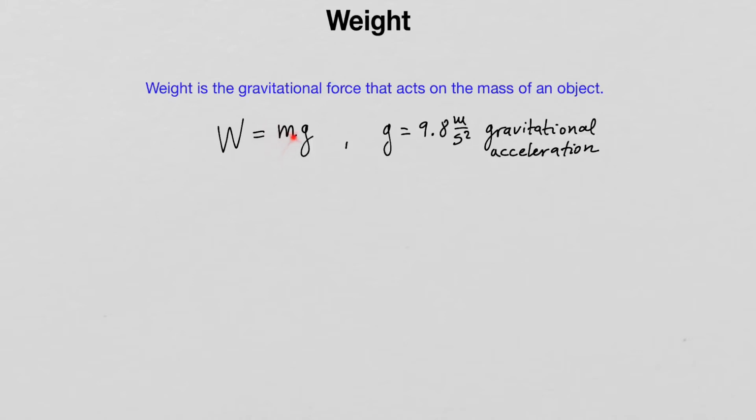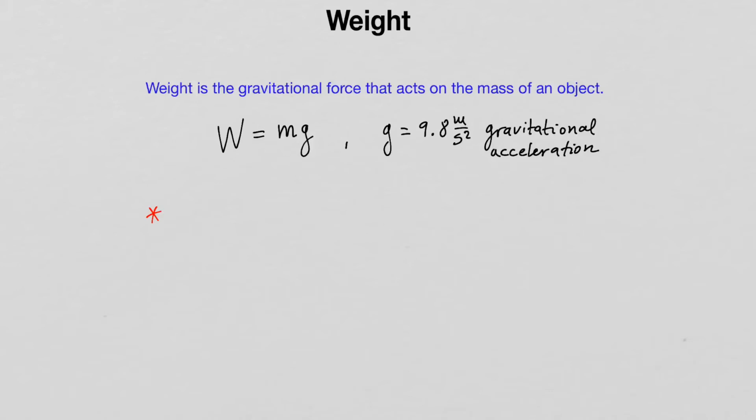So mass, being a scalar quantity and defined as the amount of substance or material in the volume of an object, doesn't change no matter where you measure it, but the weight of that mass can change depending on the value of the gravitational acceleration, because it can change depending on where you measure it. So let's summarize.